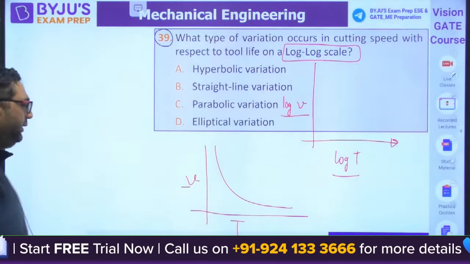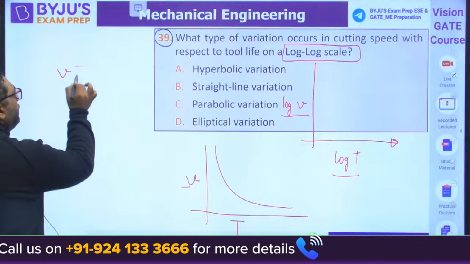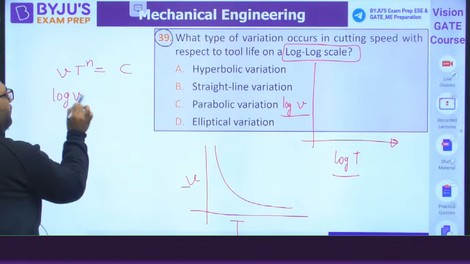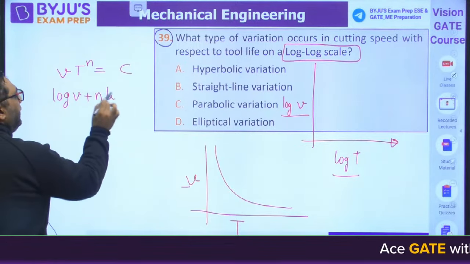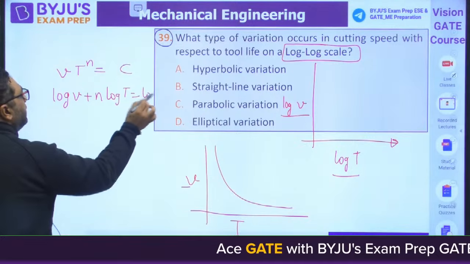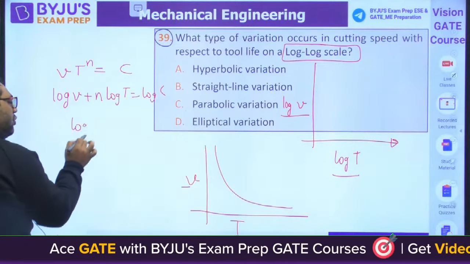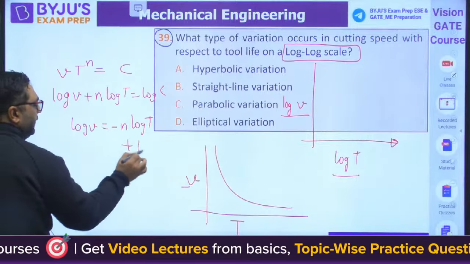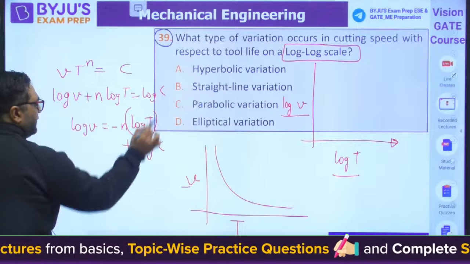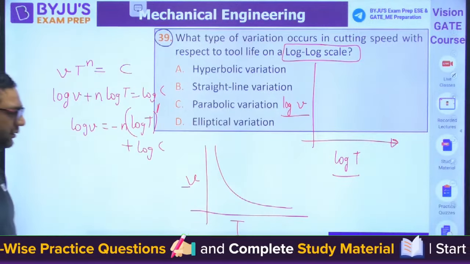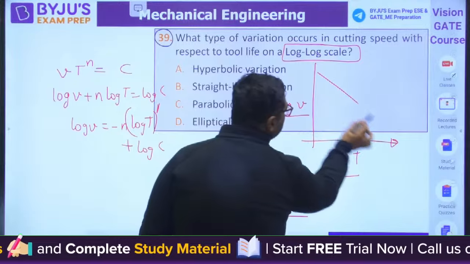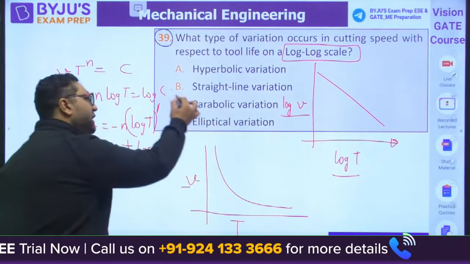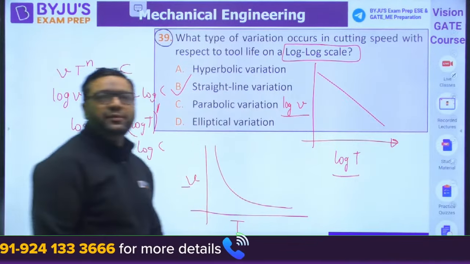When you have VT to the power n equals constant, take log on both sides. You will have log V plus n log T equals log C. So log V equals minus n log T plus log C. You can see the power of log T is 1 only, so it is going to be linear. The curve comes like this. Minus n means the slope is negative. So the answer is straight line variation.